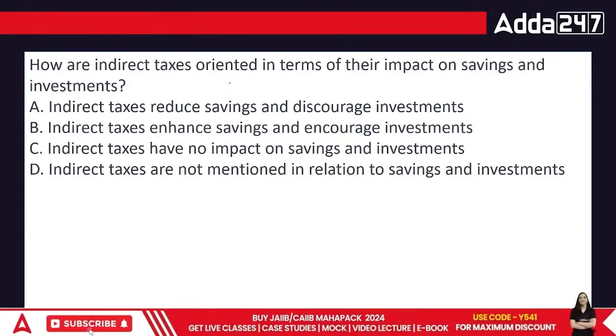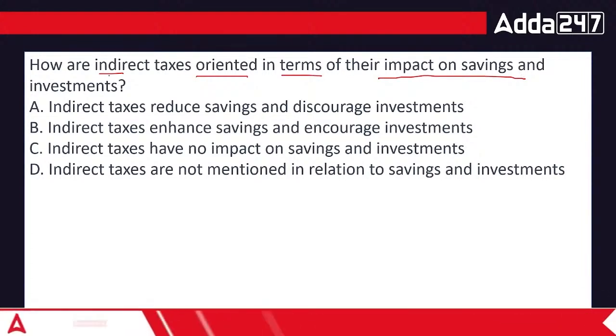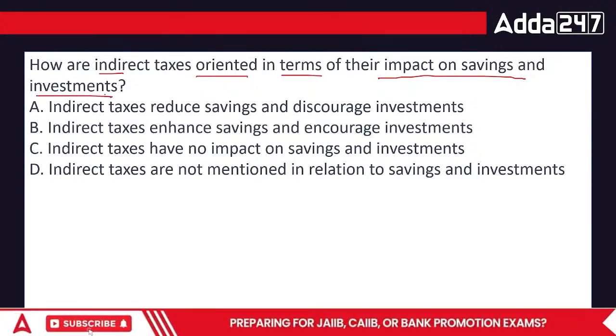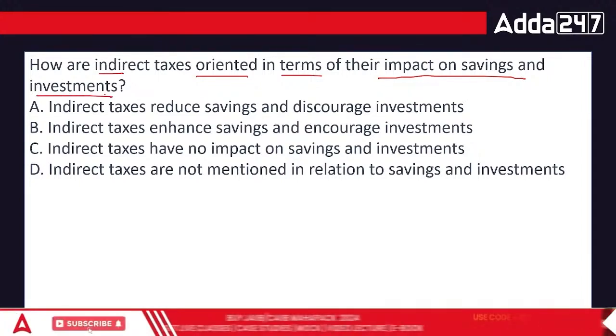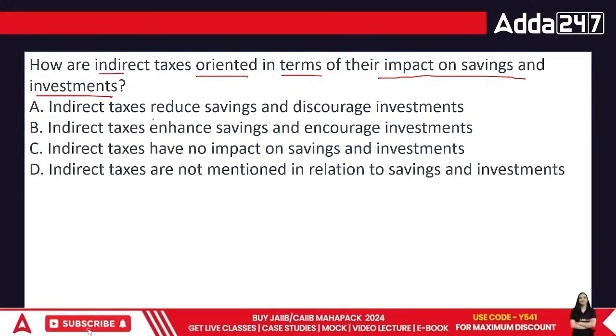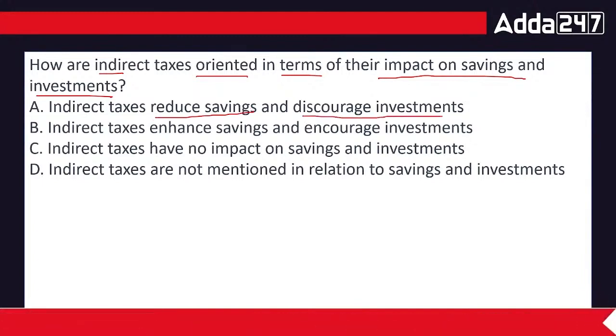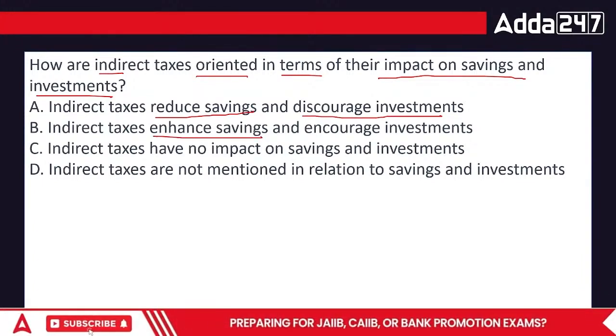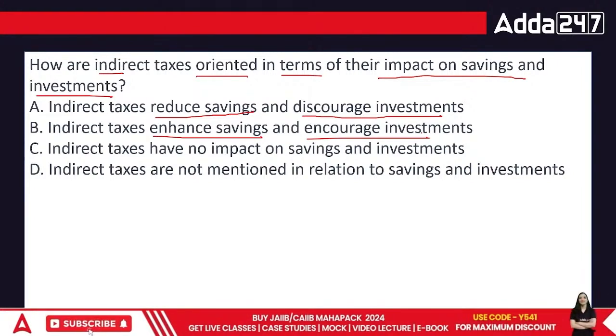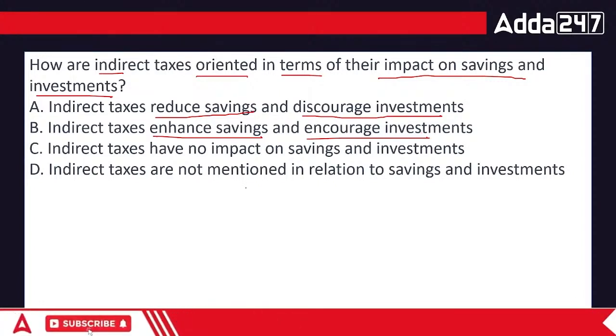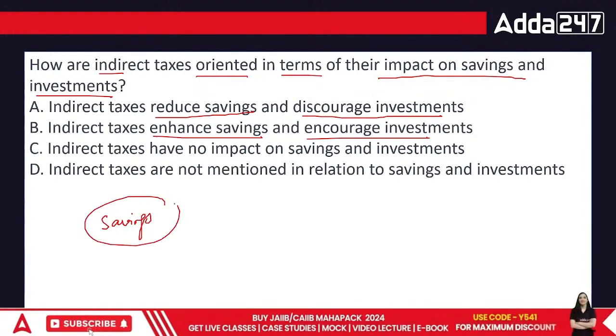Next point. How are indirect taxes oriented in terms of their impact on savings and investments? Indirect taxes play a very important role. Indirect taxes reduce the savings and discourage investments. Indirect taxes enhance savings and encourage investments. Really, when we talk about direct tax, these are basically areas where they specify that you put your money into so and so things, and this will be turned into your tax savings.